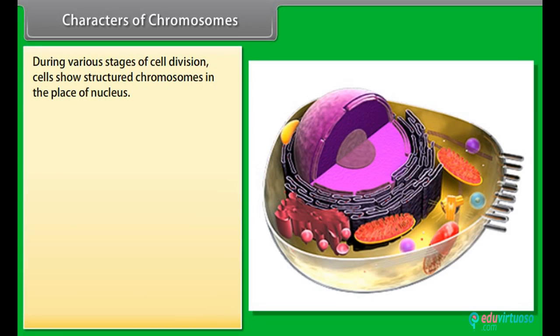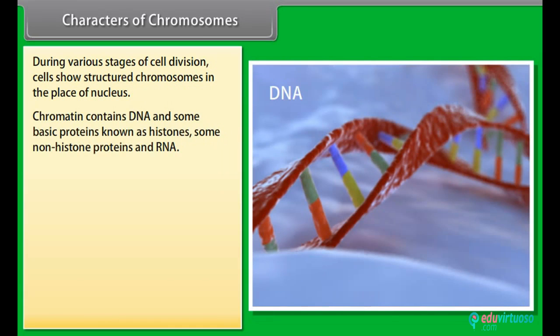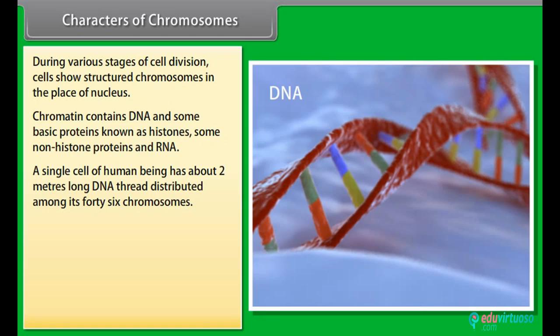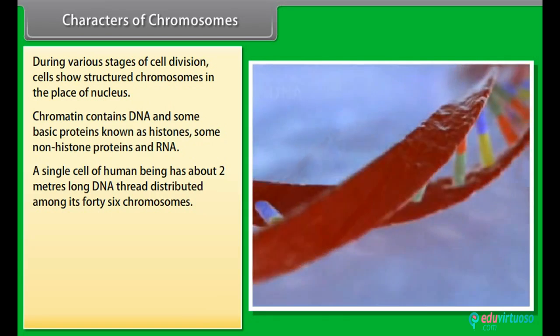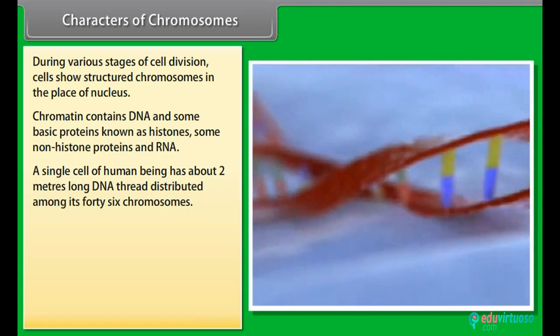Characters of chromosomes. During various stages of cell division, cells show structured chromosomes in place of the nucleus. Chromatin contains DNA and some basic proteins known as histones, some non-histone proteins, and RNA. A single cell of a human being has about 2-meter-long DNA thread distributed among its 46 chromosomes.